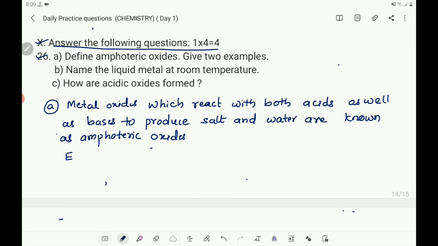Examples: zinc oxide and aluminium oxide.